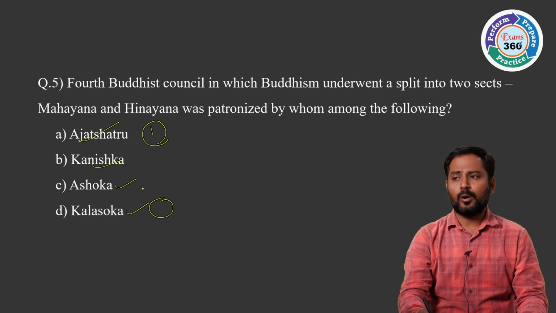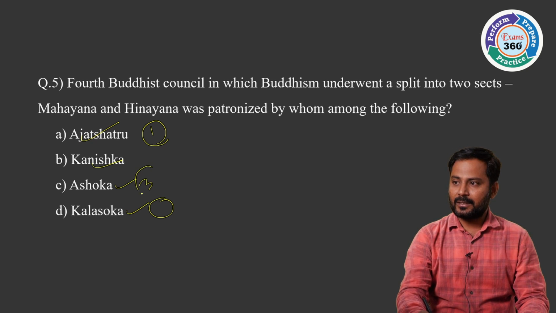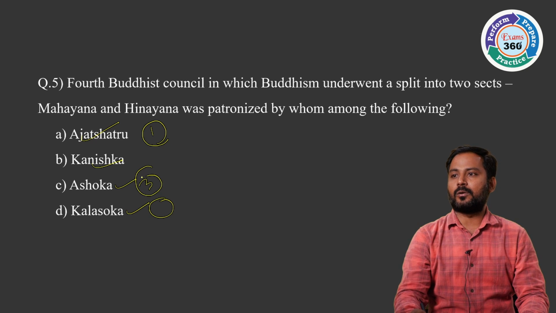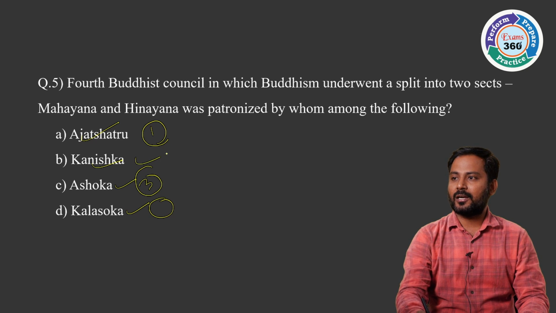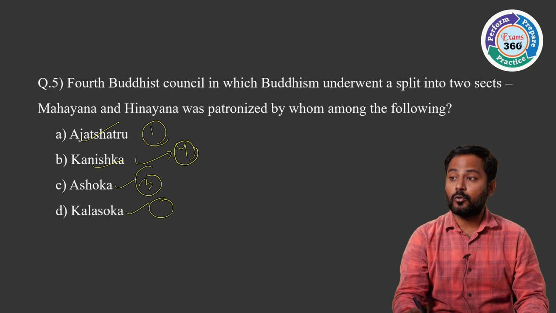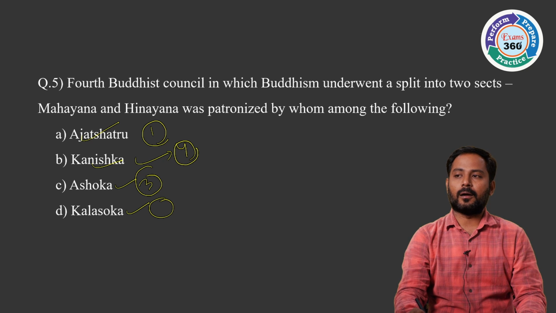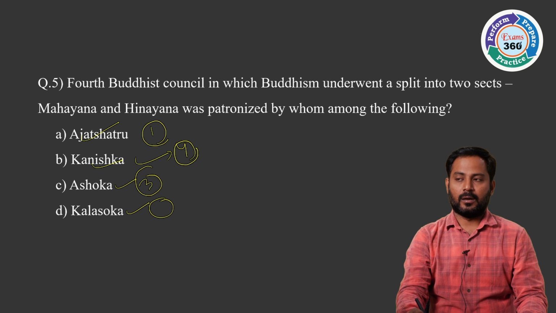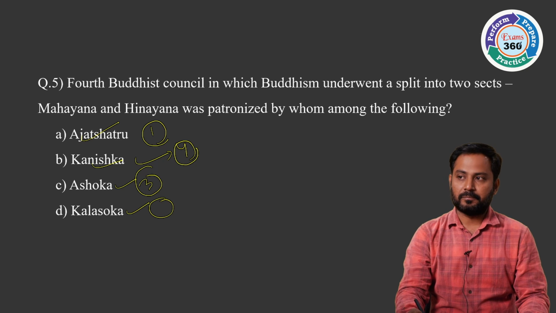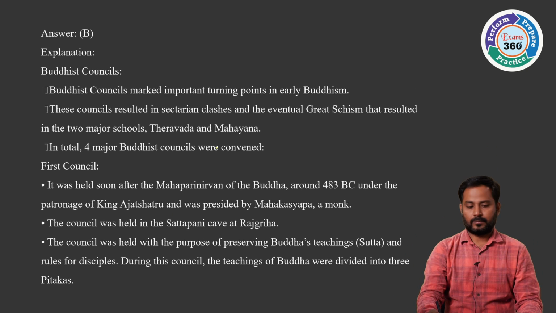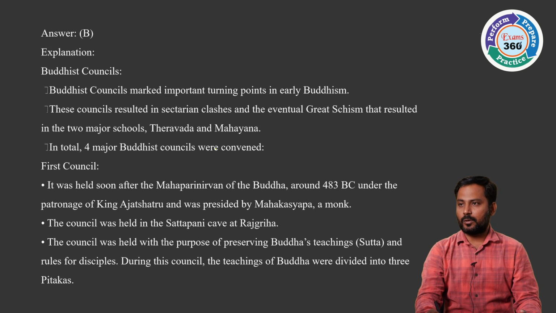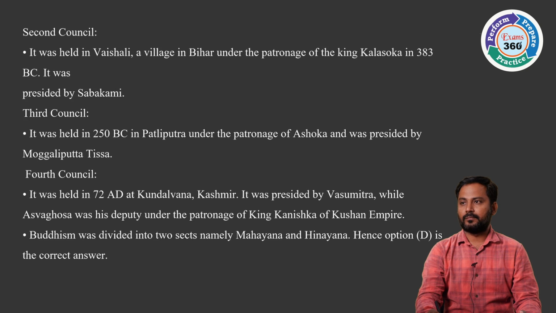And Ashoka, we all know that Ashoka was responsible for the globalization of Buddhism, and he was the patron of the third Buddhist council. Finally, our Kanishka is the head of the fourth Buddhist council. Patron of the fourth Buddhist council, which was held in the 1st century AD in Kundalavana in Kashmir. So our answer is B. So now you must read Buddhist councils. Focus on Buddhist councils, which is very, very important for your exam.